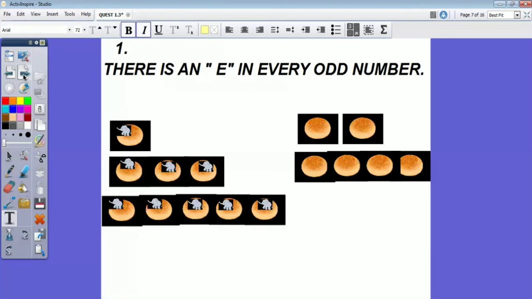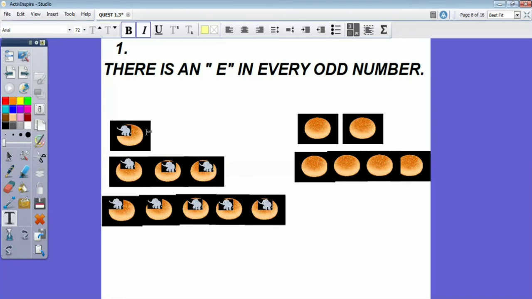Now, we will check. The first fact was, there is an E in every odd number. How can you connect this to a funny story? We can use some mnemonics. Mnemonics means it's some memory device. It's a tool used for memorizing concepts. In mnemonics, for 1, we relate to 1. Because 1 sounds like 1, right? That is why in mnemonics we relate 1 to 1.